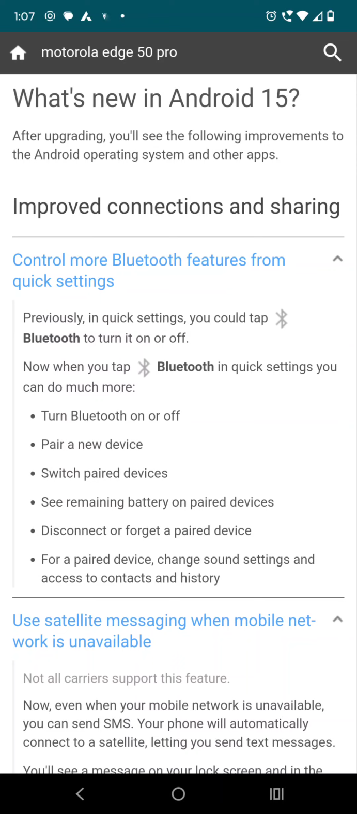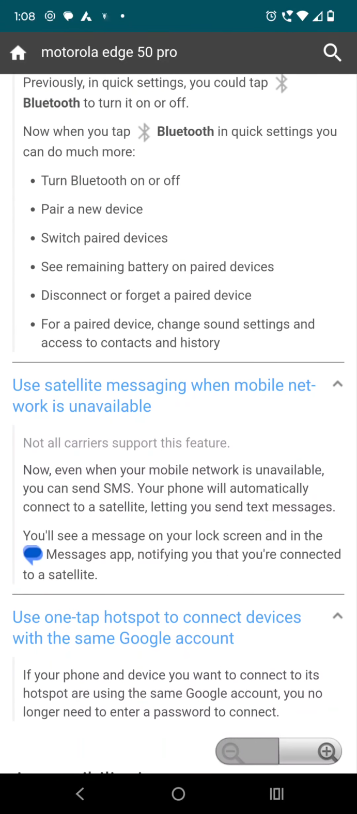So in this area they worked on our Bluetooth features. Previously it was just tapping on the Bluetooth icon to turn it on or off. But now with this new feature you will be able to turn Bluetooth on and off, pair a new device, switch paired devices, see the remaining battery on a paired device, disconnect or forget a paired device, and more other things.